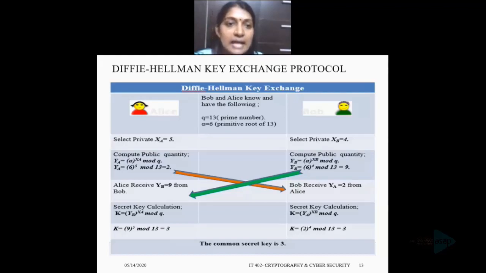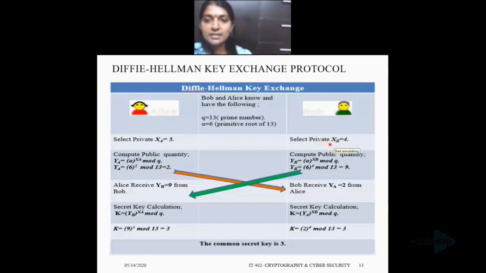Alice selects a private quantity XA that is equal to 5 here, and she computes the public quantity, that is YA. The computation is shown here. YA is equal to 6 raised to 5, that means alpha raised to xa. Alpha is 6 and xa, the private quantity of Alice, is 5, mod q, that is mod 13, and that public quantity is equal to 2.